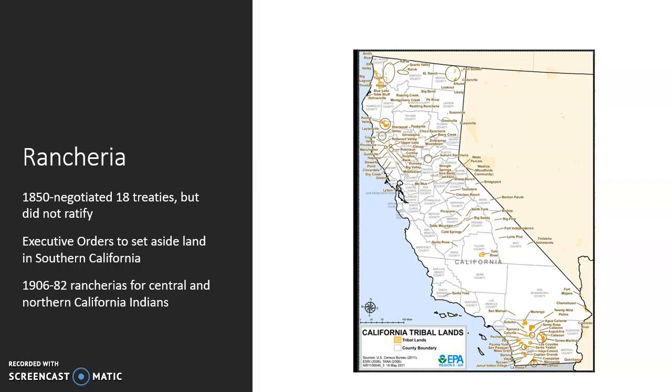So in 1906, there were 82 rancherias created for Central and Northern California Indians. These are vastly smaller than most tribal nations have. Rancherias are just small parcels of land that are available for California Indians. And note that this didn't happen until 1906 for California Indians.